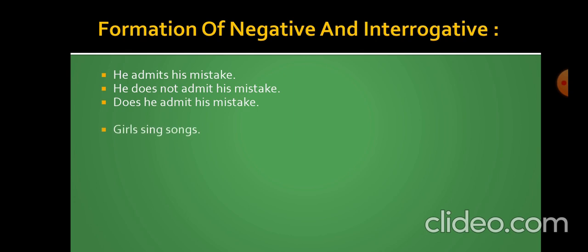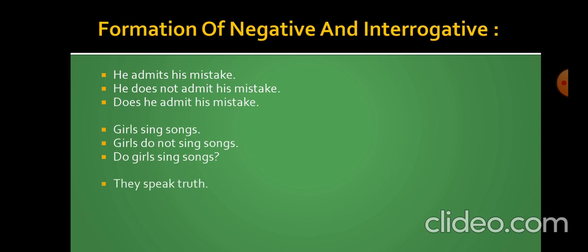Girls sing songs. Girls are plural. We will not write s with the first form of the verb. So we will write girls sing songs. Girls do not sing songs, because here we will write do not to show the negative. After that you will write interrogative form, that is do girls sing songs.